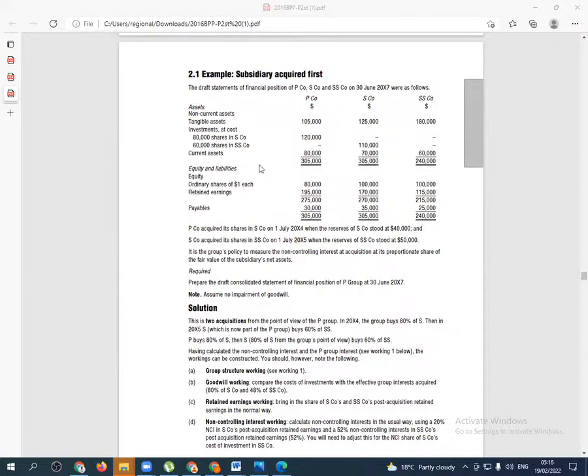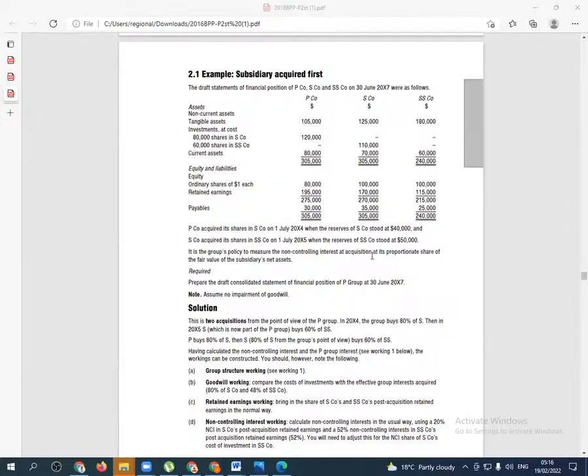So we are told the P company acquired the shares in S company on 1st July 2014, when the reserves of S company stood at 40,000. And S company acquired its shares in SS company on 1st July 2015, when the reserves of SS company stood at 50,000. It is the group's policy to measure the non-controlling interest at acquisition at its proportionate share of the fair value.